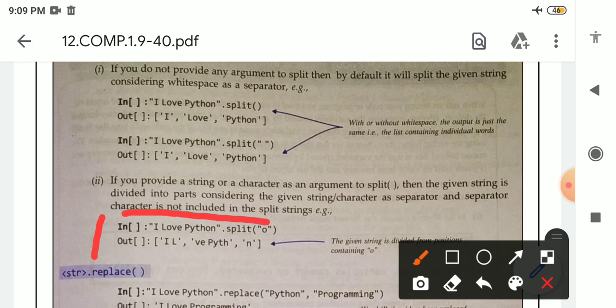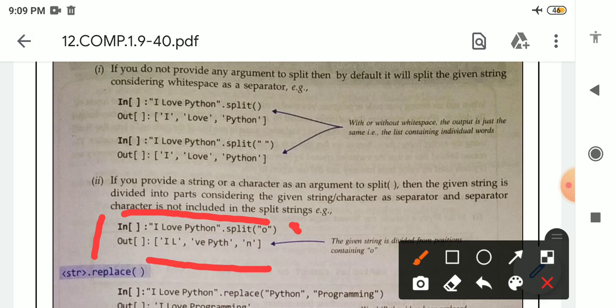This is input. See here, in double quotation it is written I love Python. After that double quotation is closed, then dot, then split function. Inside split function, means inside the parenthesis, we are providing O in double quotation. So when this function will execute, we will get output like this.